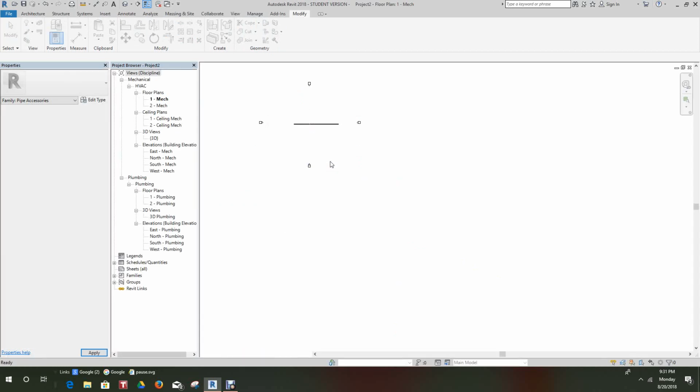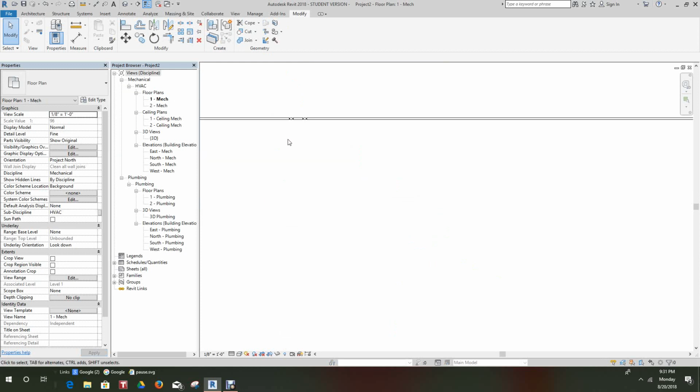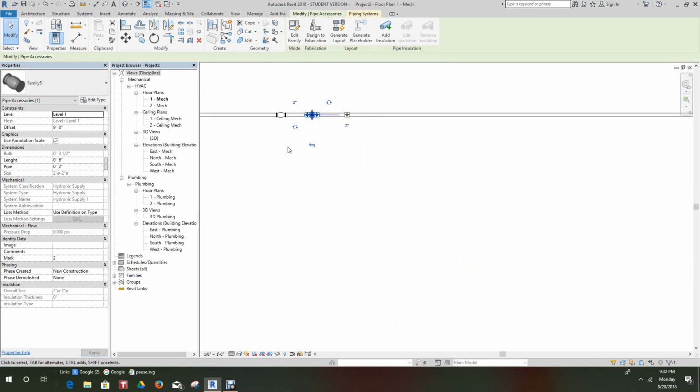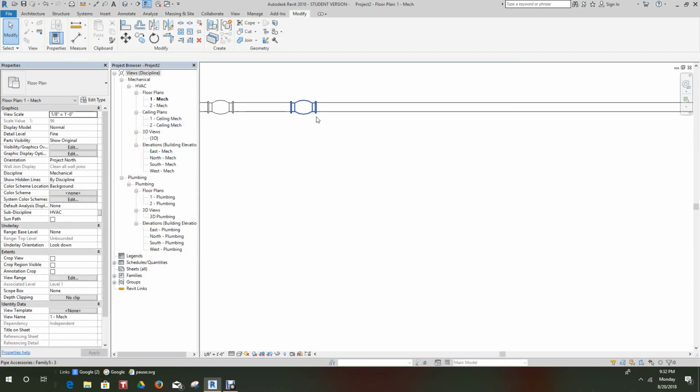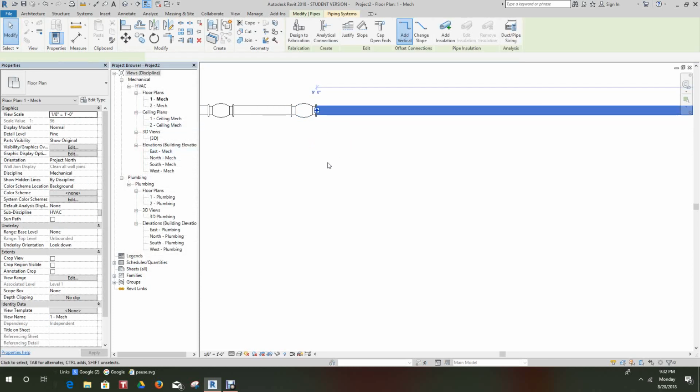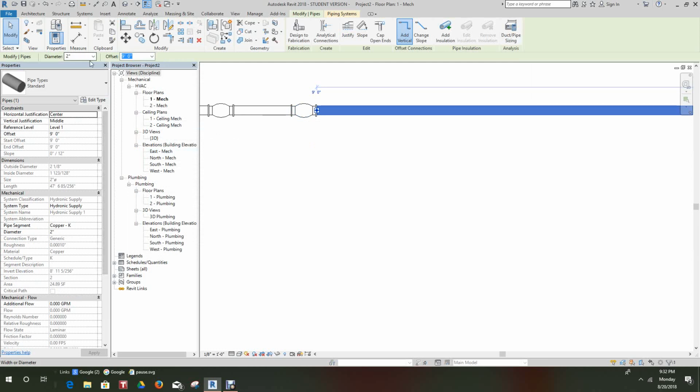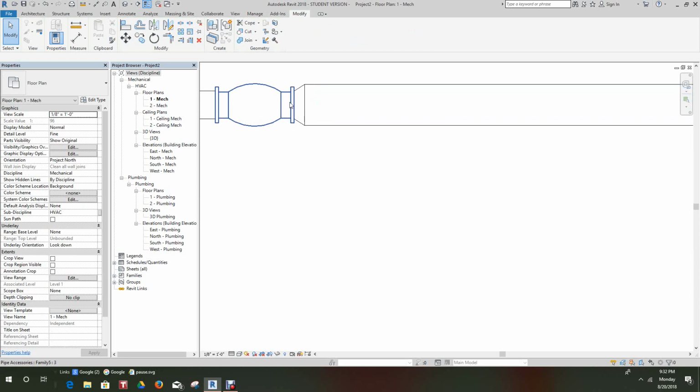We can override existing version. And there we have our conduit, and we can change this type here to, let's say, 3. There you go. And the pipe size is, let's make this a 3-inch pipe. So as you see, the connector is adjusting to the size of the pipe.